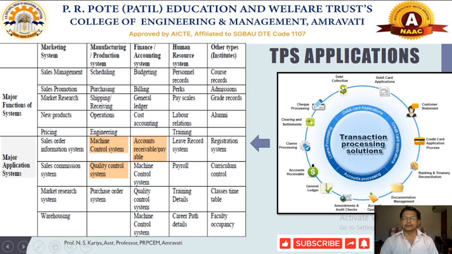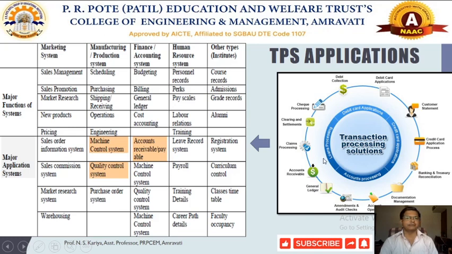We are talking about different kinds of applications. So if you are conducting any debit card transaction, that also comes under TPS transactions. Credit card processes would be there, such as how to allocate the credit card, even account processing, account receivable, account payable, even loan processing activities, which are also examples of TPS.